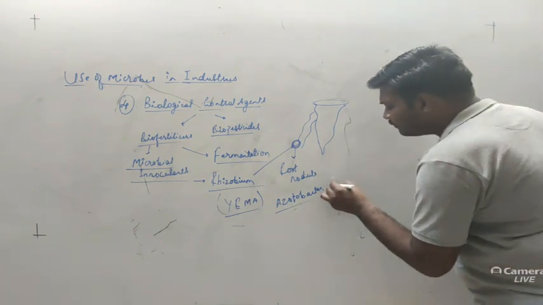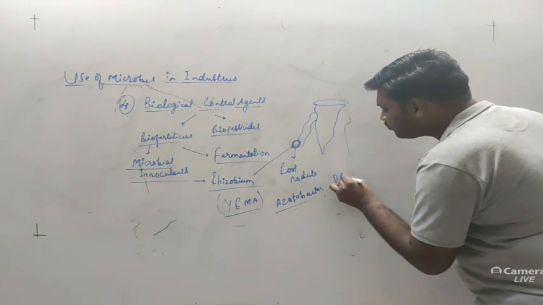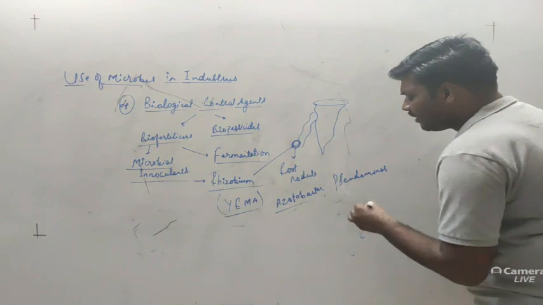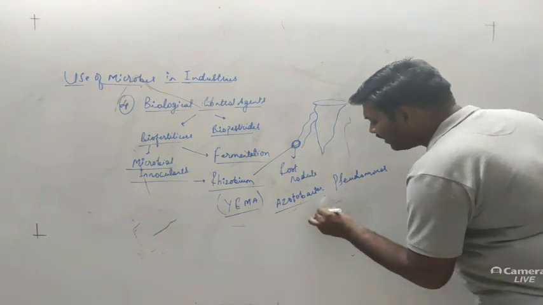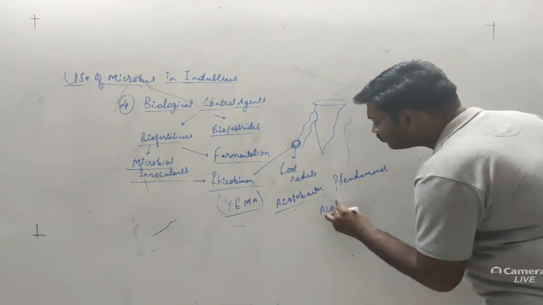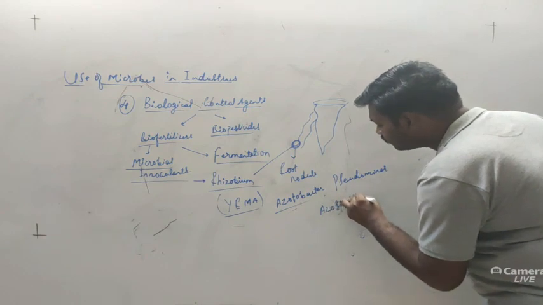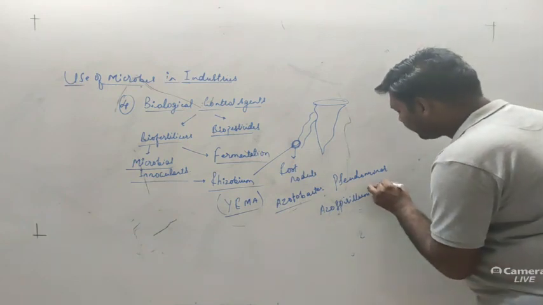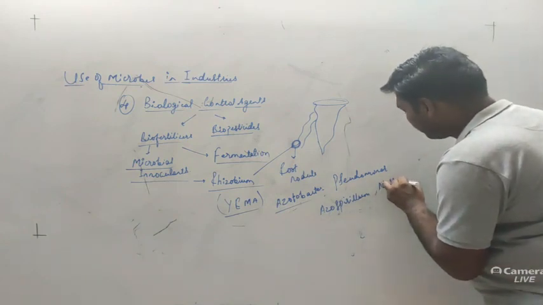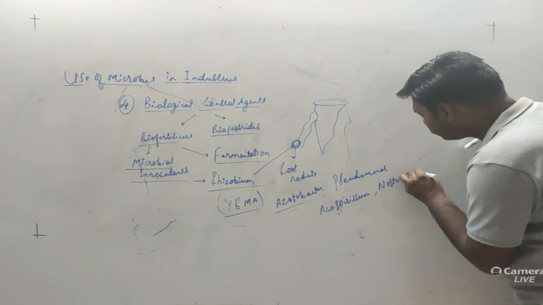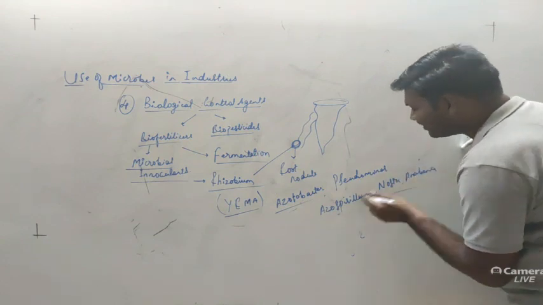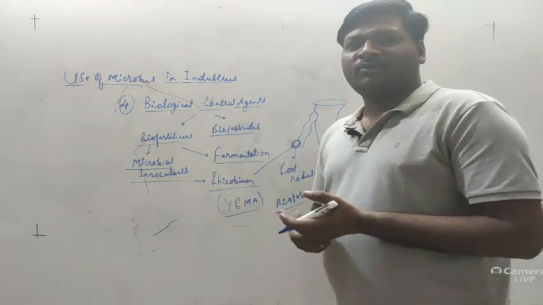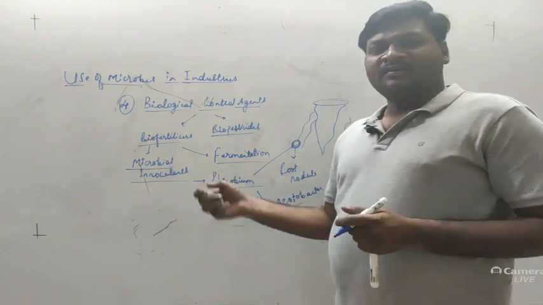Apart from that, we have Pseudomonas, Azospirillum, Nostoc and Anabaena. Anabaena and Nostoc are cyanobacteria. These can also be implemented for production of desirable products by the plants.